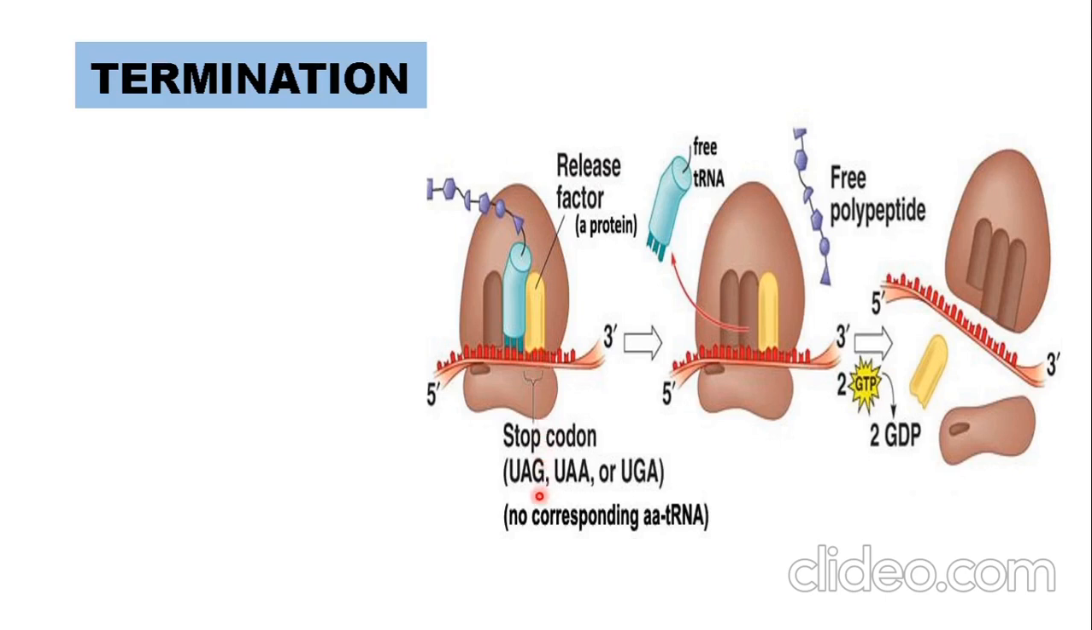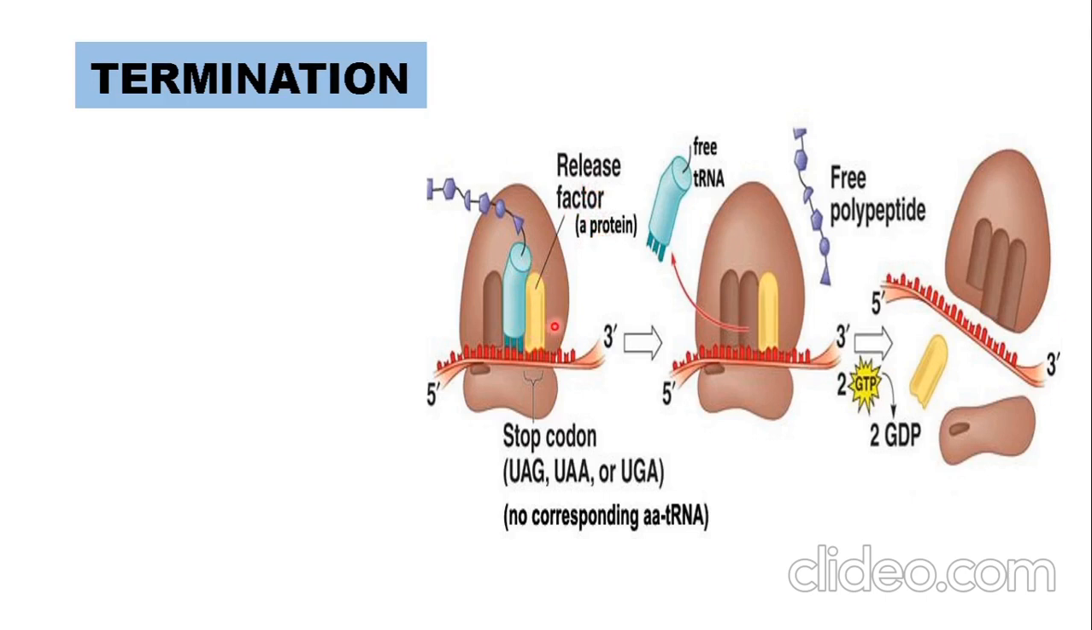Now, what happens? The stop codons do not have any corresponding tRNA or corresponding amino acid. So, there is nothing which can come and bind upon these three bases, this particular triplet UAG. So there is nothing to bind upon it. But that position will be occupied by a release factor, which is a type of protein.